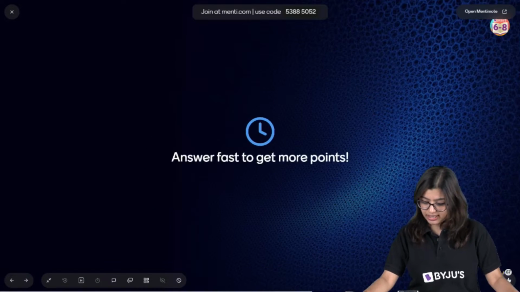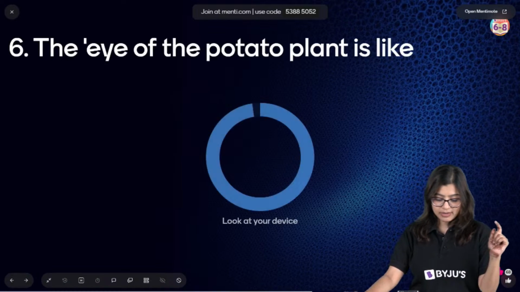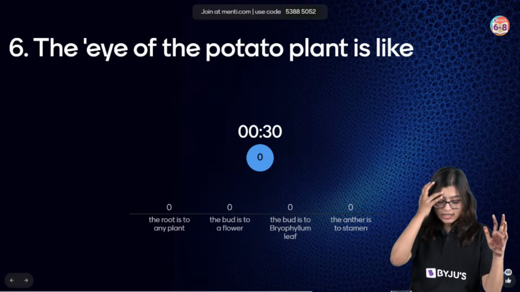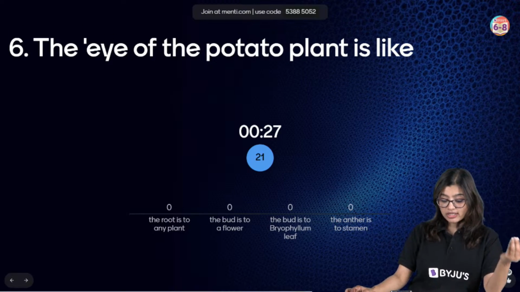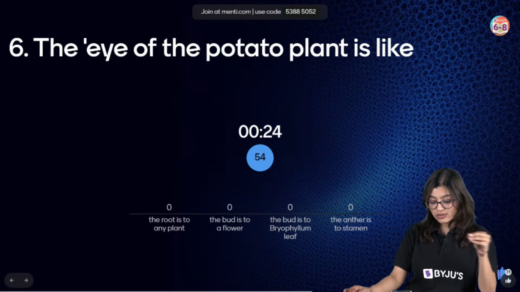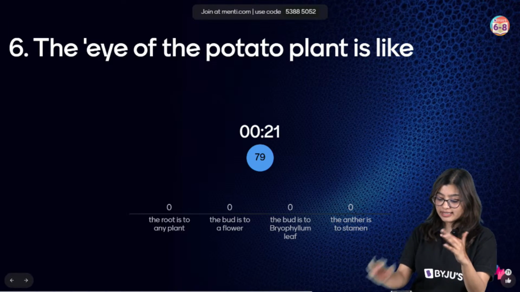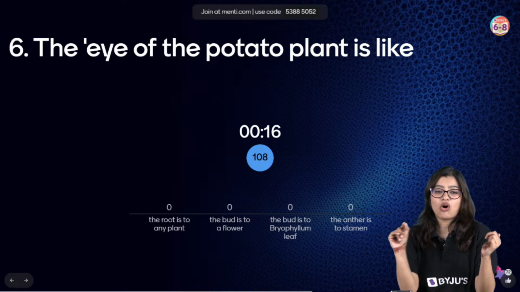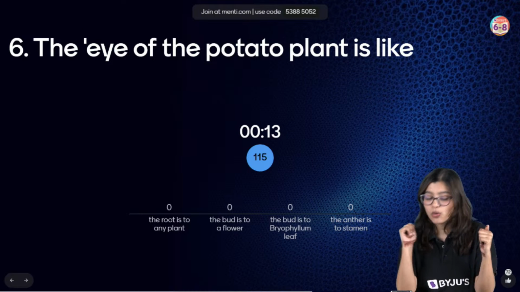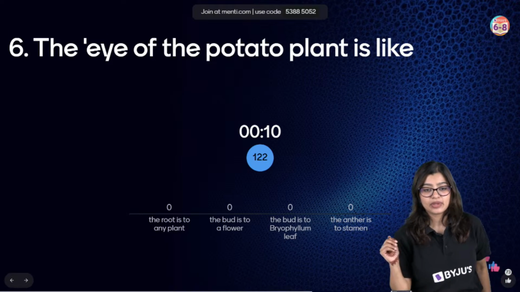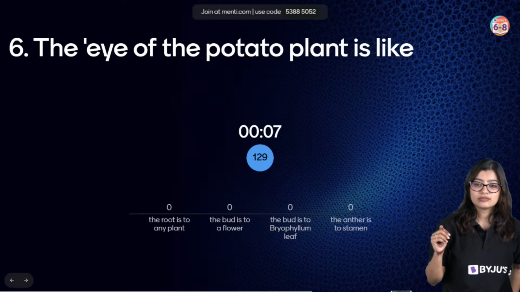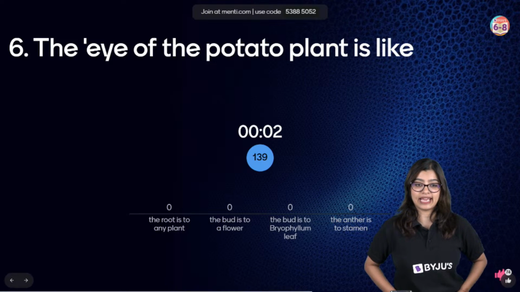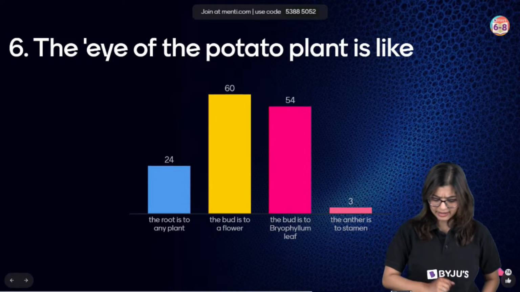Let's get started. Question number 6, right? The eye of the potato plant is like what? Is it like the root of any other plant? What the bud is to the flower? The bud is to the bryophyllum of the leaf. The anther is to the stamen. So, the eye of the potato is equivalent to what? That is what we need to equate and identify. So, can you tell me what would be the answer? Now, don't overcomplicate it. You leaked your answer.